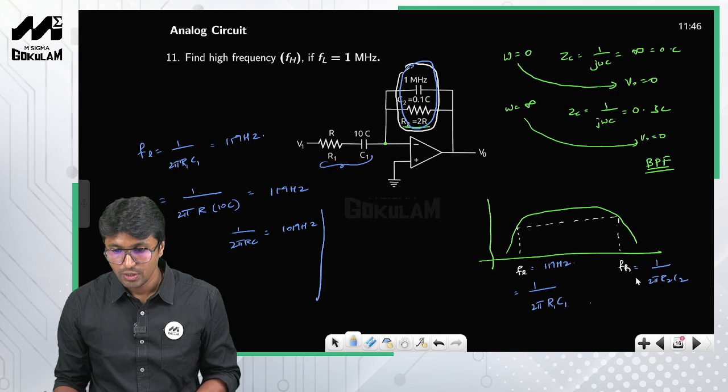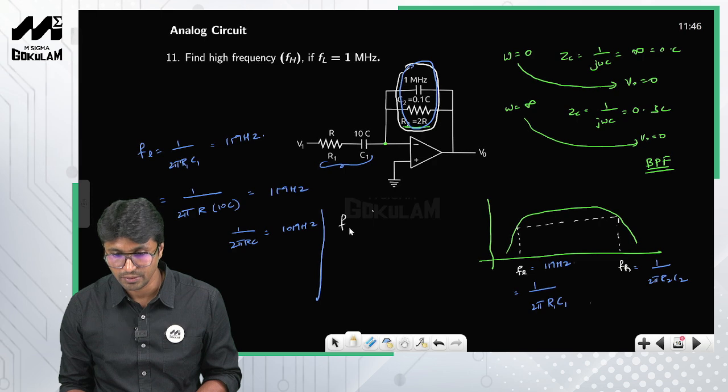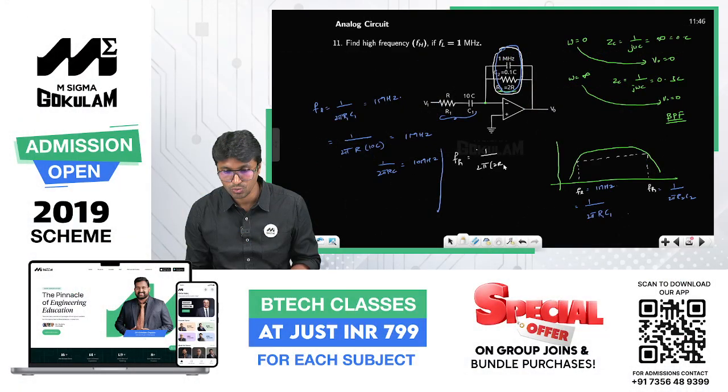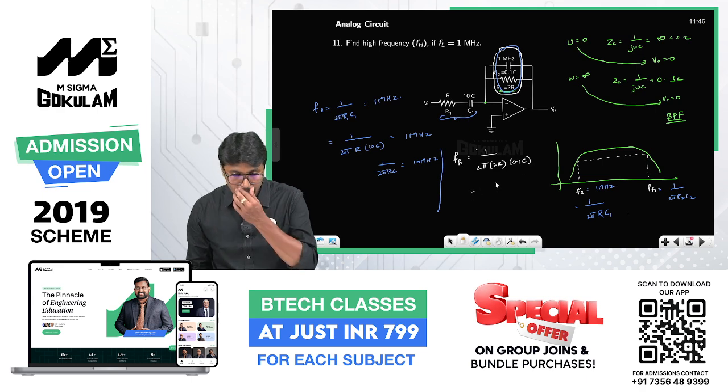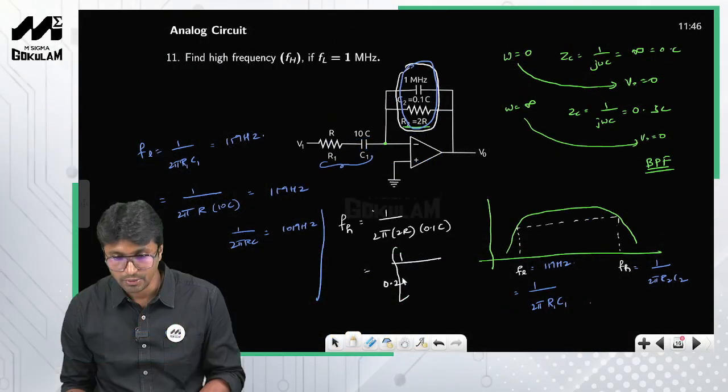Now you have to calculate the upper cutoff frequency. So FH is equal to 1 by 2 pi R2, which is nothing but 2R, into C2, which is nothing but 0.1 into C. So you can clearly see that this is 1 by 0.2 into 2 pi RC.